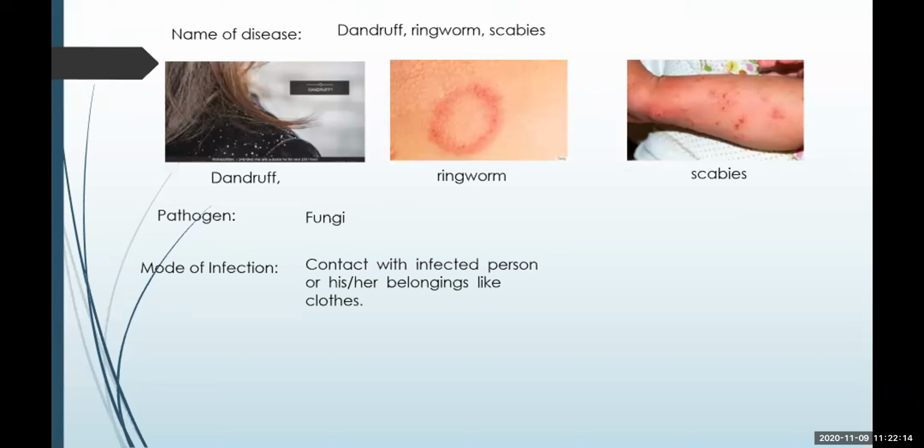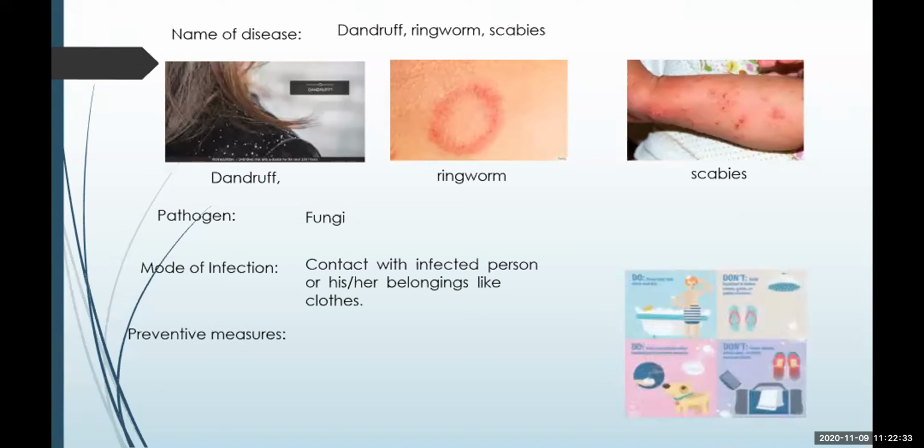As I said, this infection spreads from one person to another by sharing the clothes, the sports equipment, the combs or the towels of the persons who are infected by the fungal infection.